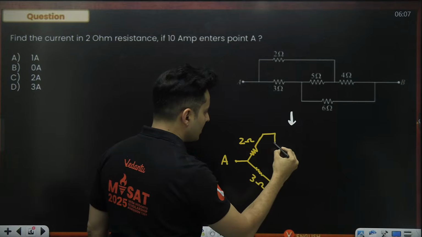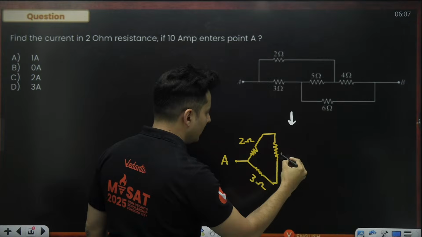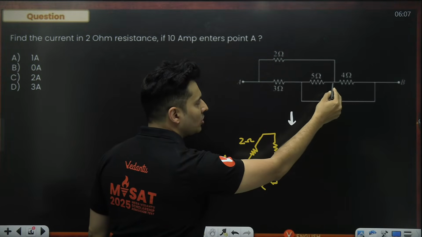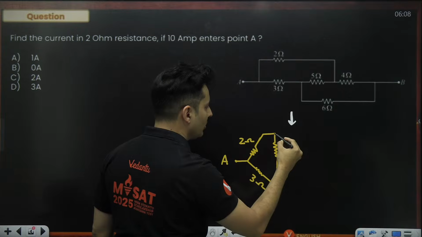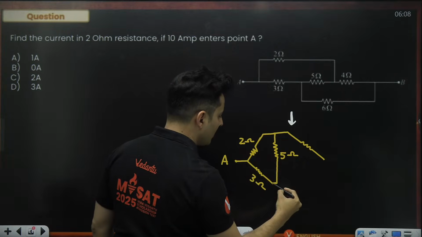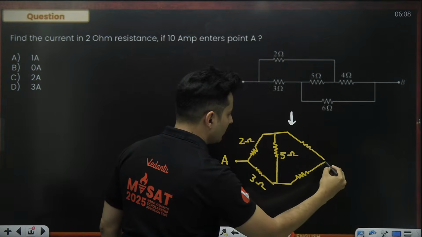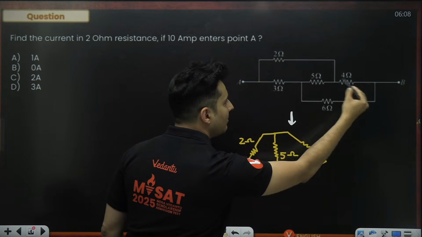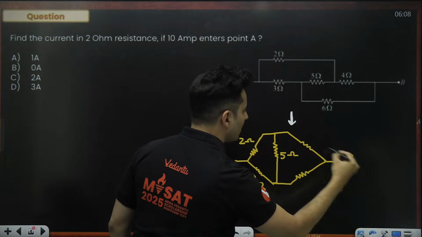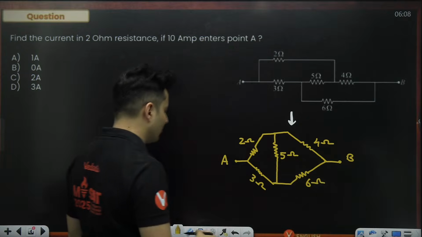So just show a 5 ohm resistance right over here. And from those 2 points, you have 4 ohms and 6 ohms, which are joining back at that particular point B. So this is 4 ohm and this is 6 ohms.